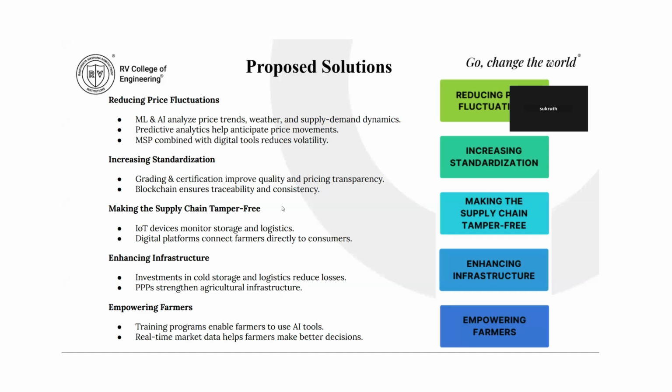Investments in cold storage and logistics reduce post-harvest losses and stabilize the supply greatly. Apart from this, public-private partnerships, or PPPs, as well as integrated value chains, are key to the long-term resilience of all of these supply chains. The fifth and final solution that is proposed is empowering the farmers in a way where we extend all of these services till the last mile. Training in data-driven decision making and access to real-time market information via AI-powered tools and mobile apps in a very simplified manner would help farmers optimize planting and selling decisions, also boosting their profitability.